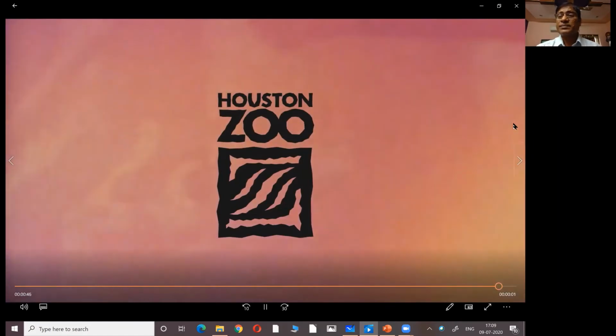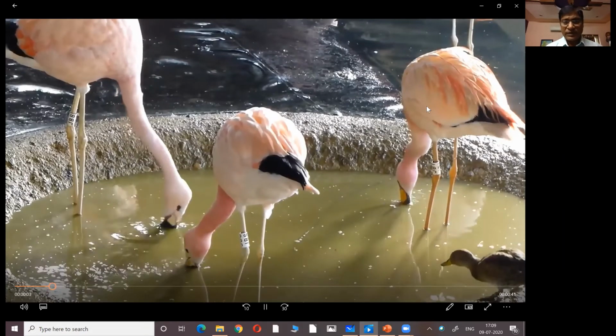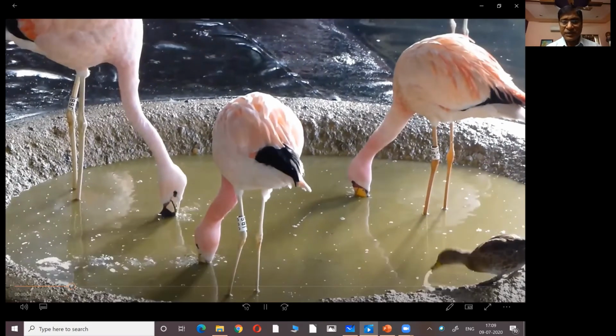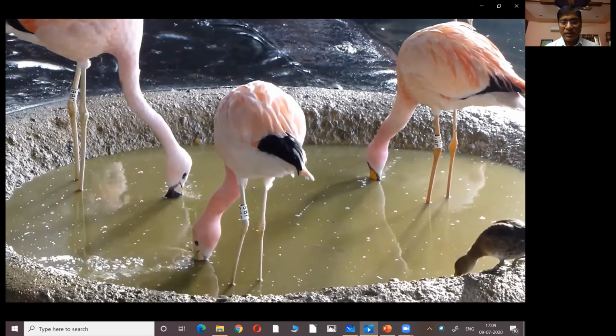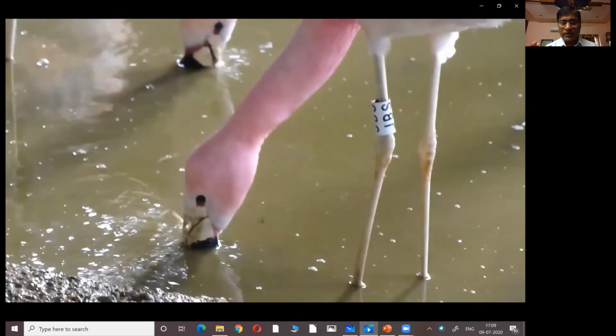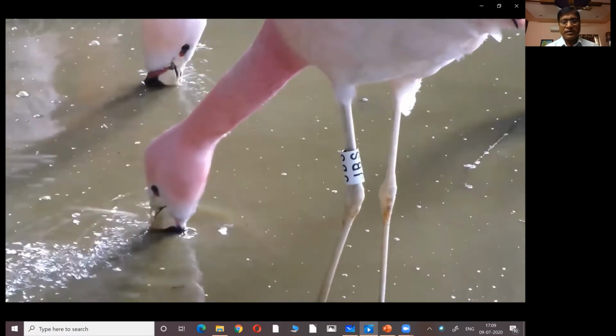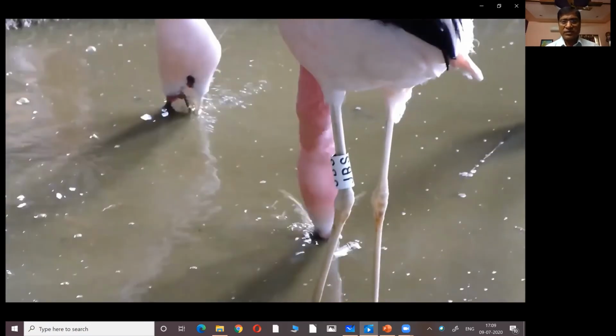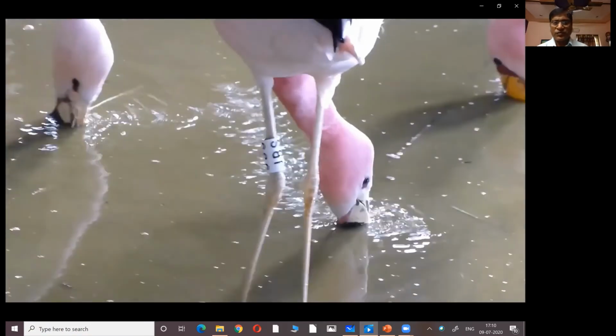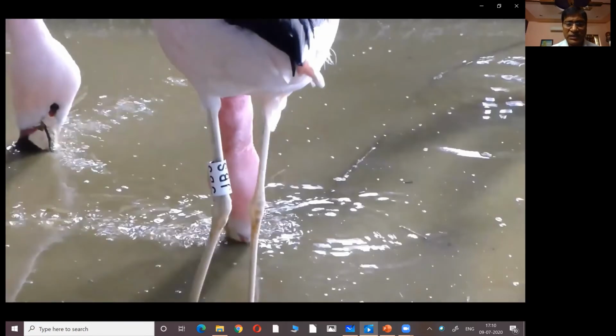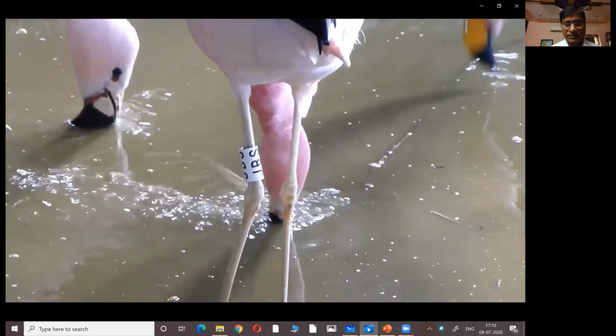Now another method, the flamingo's filtering method. It takes the water into the mouth and filters it out, and whatever insects, whatever food particles are there, it will take, and the remaining water it will send out. This method, which you find in some birds and even in fishes, is called the filtering method.